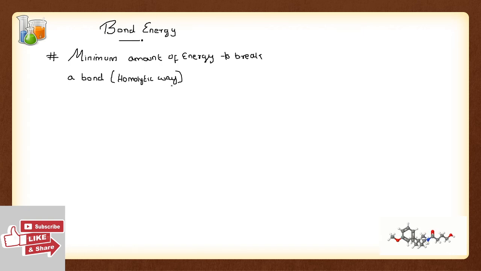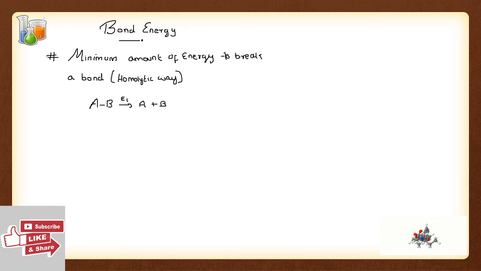That is, we do not need to get ions. I clearly showed in that example, AB has to be broken into A and B, and the amount of energy E1 was bond energy. So the minimum amount of energy to break a bond is known as bond energy.